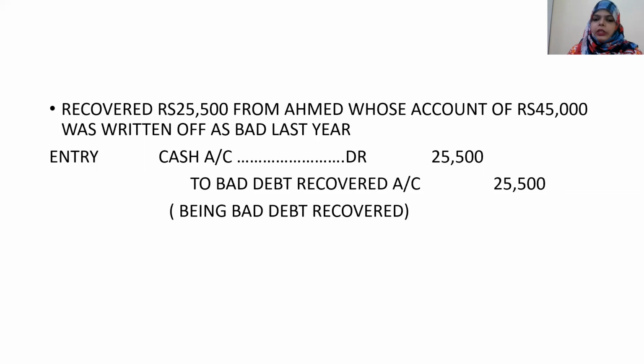So cash account debited 25,500 to bad debts recovered account 25,500. Cash account is a real account, so debit what comes in, credit what goes out, and bad debts recovered account is an income account or a gain account. Means it belongs to nominal account. For a nominal account, the rule is debit all expenses and losses, credit all incomes and gains. Being bad debts recovered. Moving ahead,